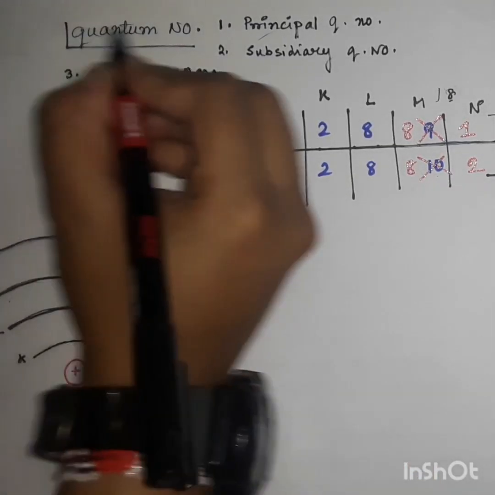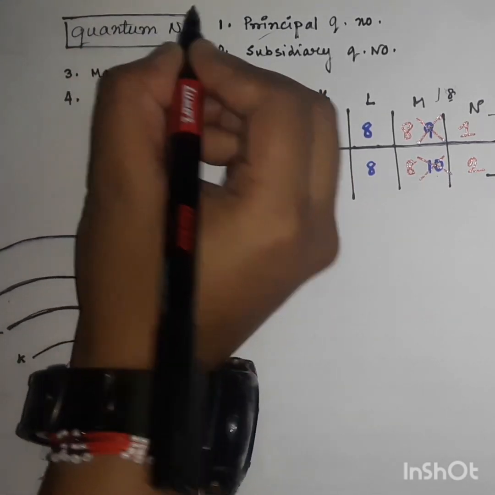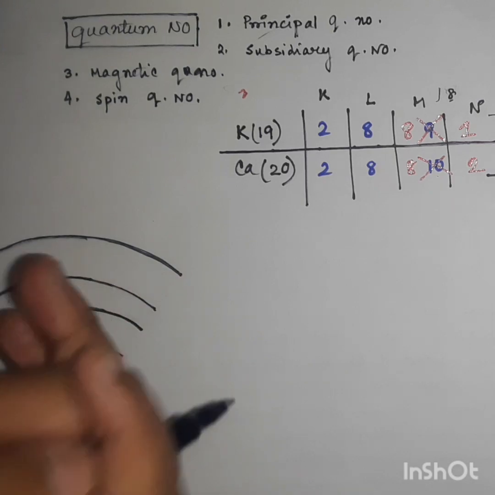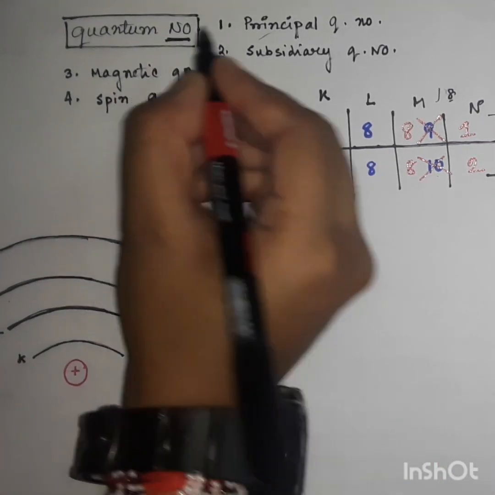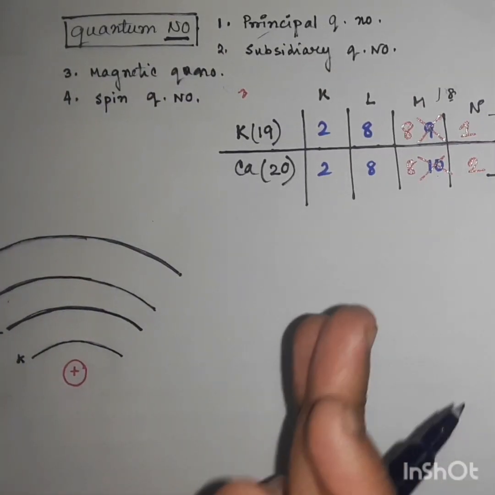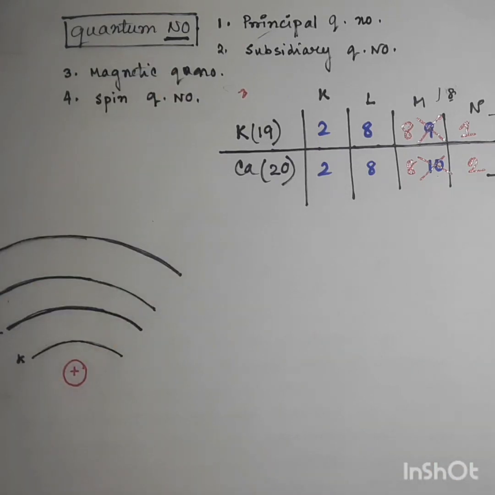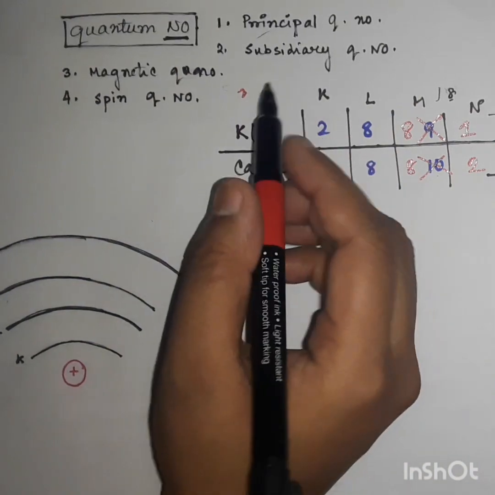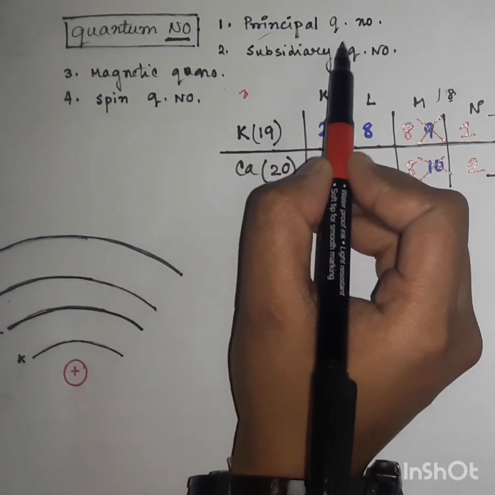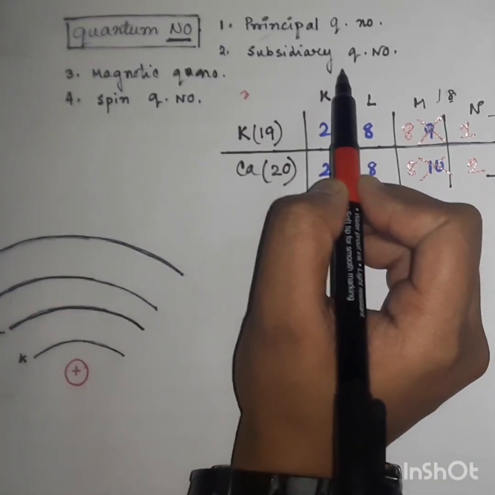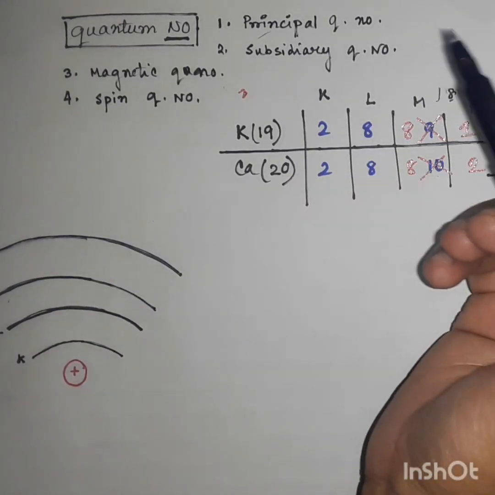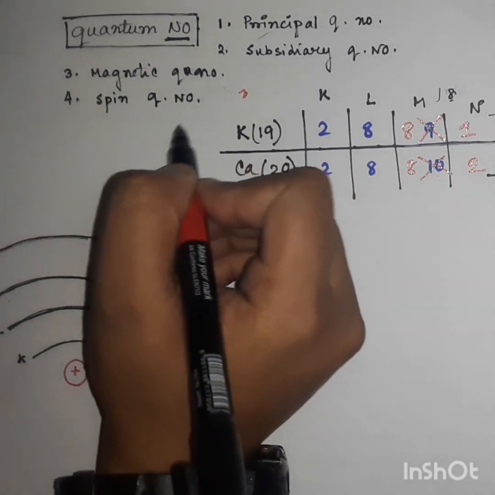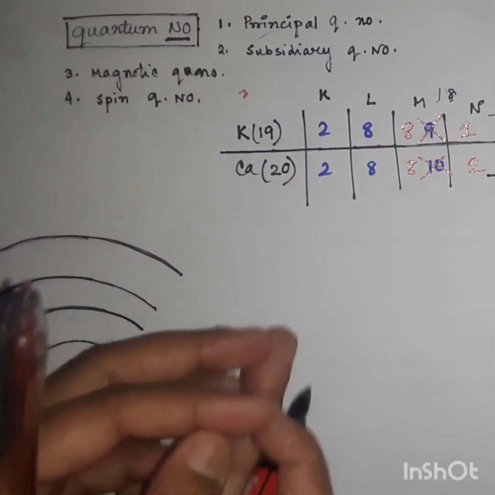At the start of the class we have to know about a most important term of chemistry and atomic structure, that is quantum number, which consists of 4 quantum numbers. I am not going to elaborate on those, but you have to remember the 4 quantum numbers. One is the principal quantum number. The second is the subsidiary quantum number, also known as the azimuthal quantum number or orbital quantum number. The third is the magnetic quantum number, and the fourth is the spin quantum number.